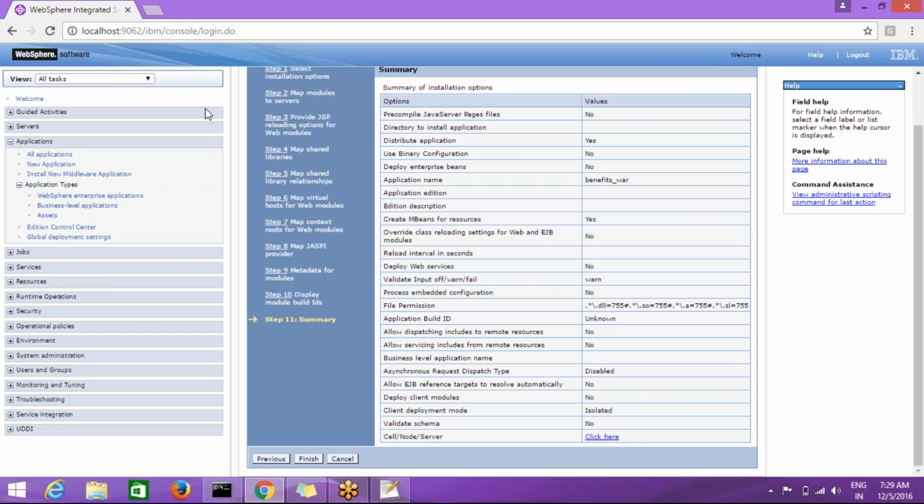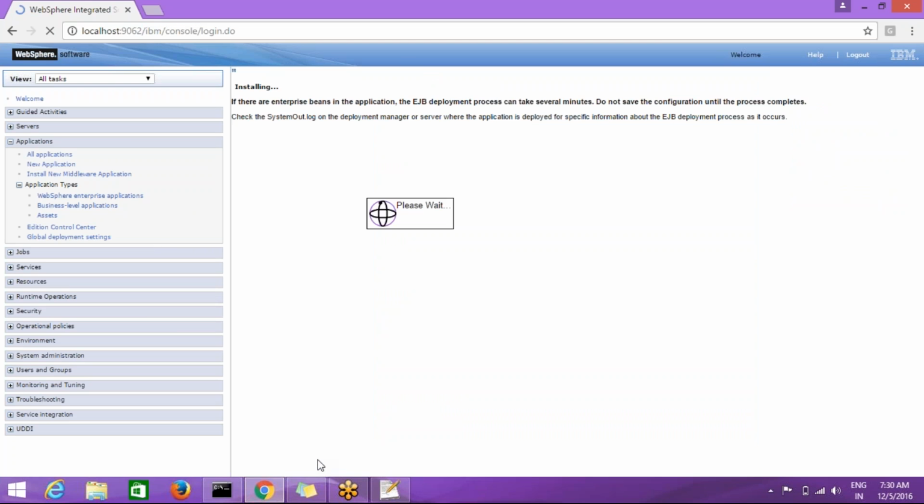Here the WebSphere administration console is one web application. I am accessing this web application through slash IBM slash console. This is the context root of this application. In the same way, each and every application maintains a context root. The context root is used to access the application. It is a name. Okay, click on finish.